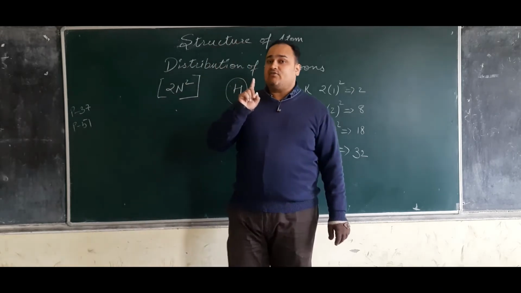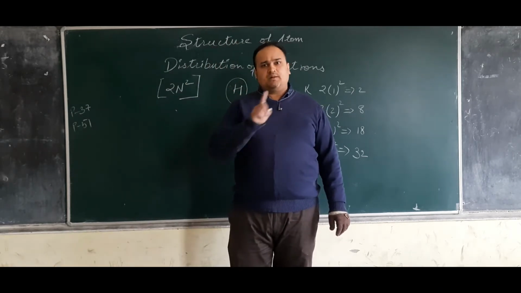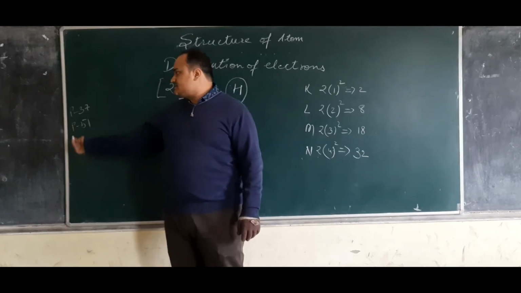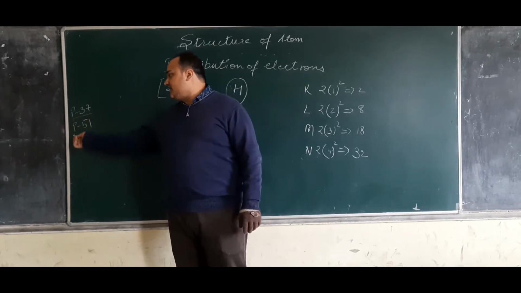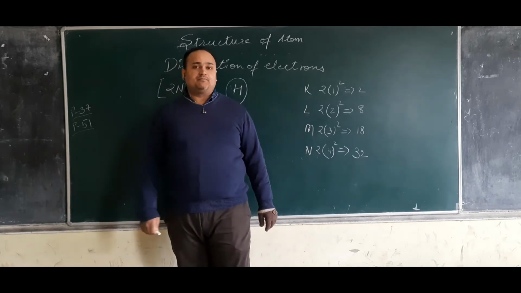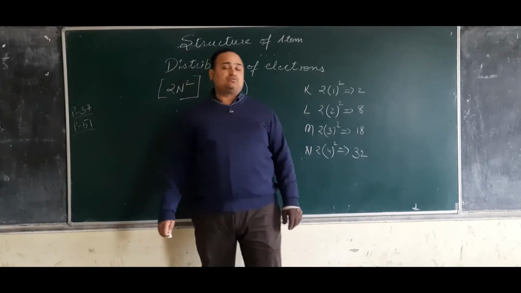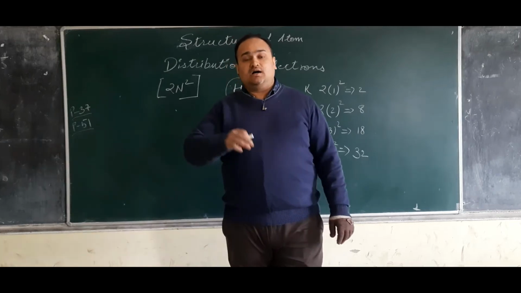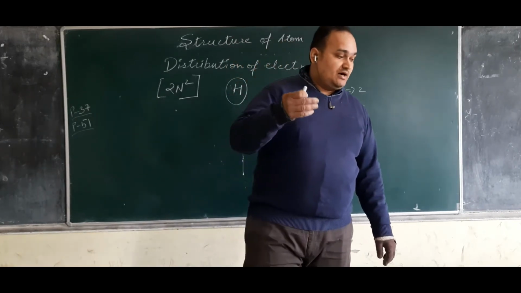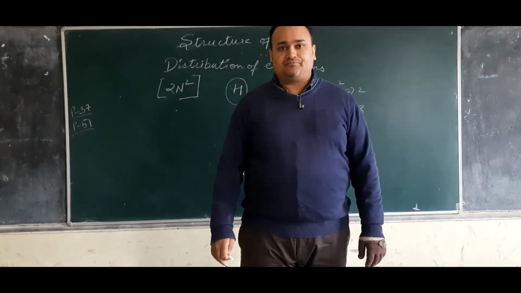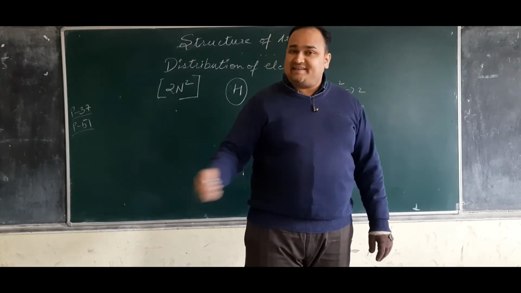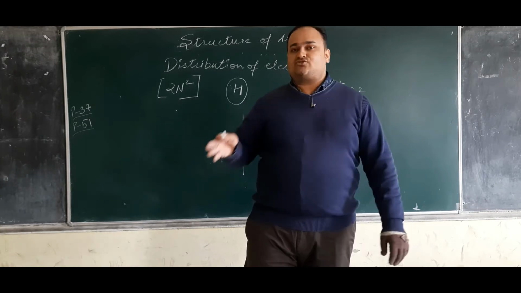Now, I have already told you in multiple previous lectures that there are 2 tables in your book. One is on page number 37 and another is on page number 51. You have to learn these 2 tables, like you cram multiplication tables, because these 2 tables are going to help you in complete chemistry in 9th as well as 10th.